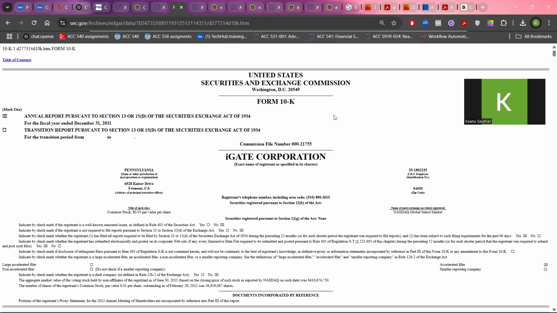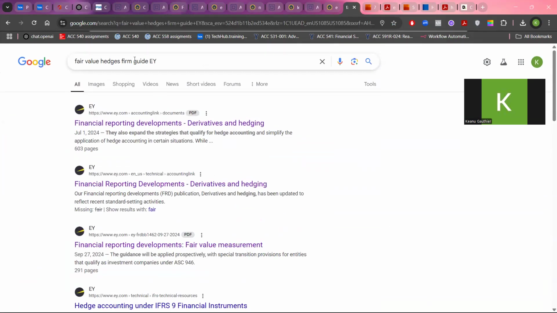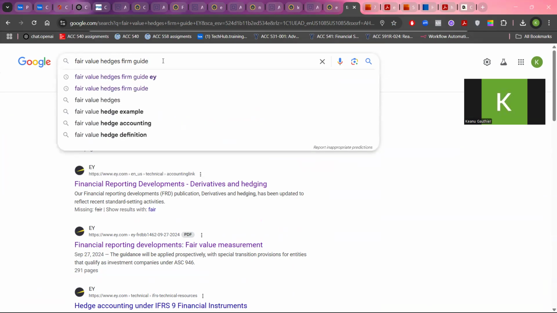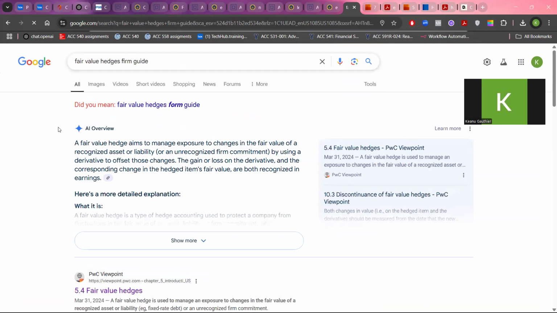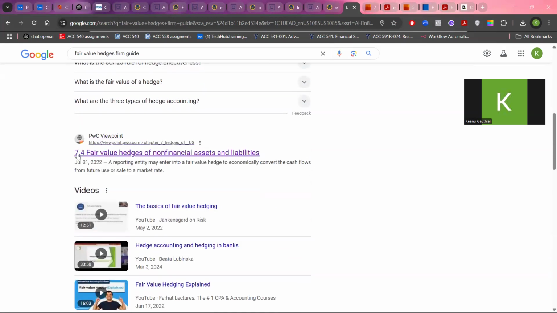Now, we have the FASB codification, the comment letters, the 10Ks. Now we just need one more thing, the firm guides. So for this one, very easy. You just type in Google fair value hedges firm guide. Well, I'll type AI because I mean EY because I didn't find EY. So you click this one and then you can find this. Just download this firm guide.